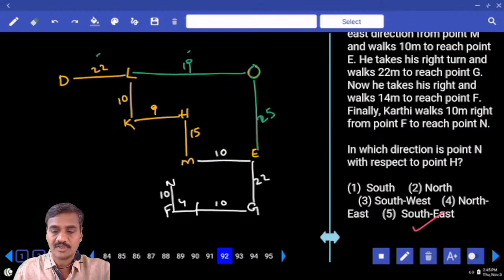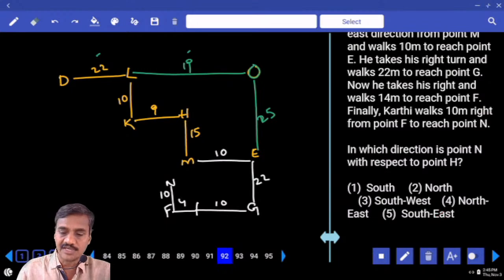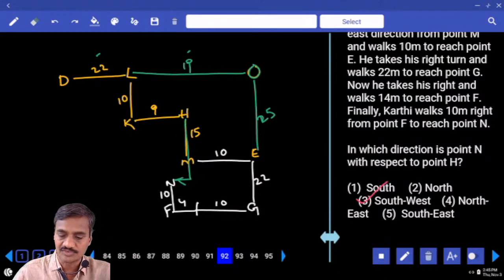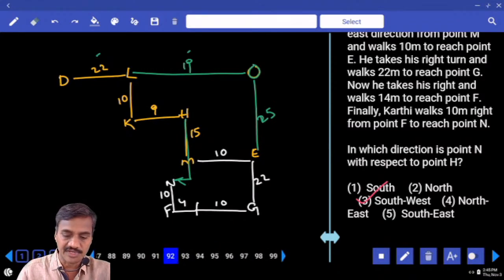91, choice 5. 92. In which direction is N with respect to H? N with respect to H. In order to reach N from H, first I need to move towards south, then west, south and west, southwest, choice 3, 92. Clear? Then next one, 93 onwards.